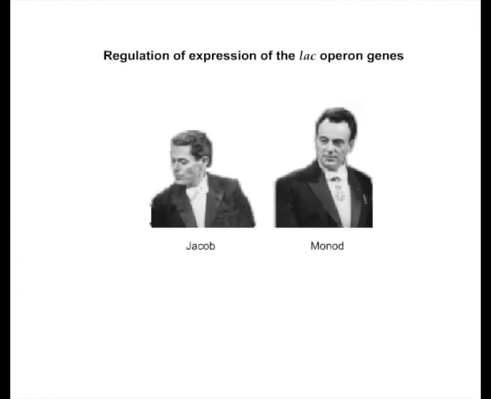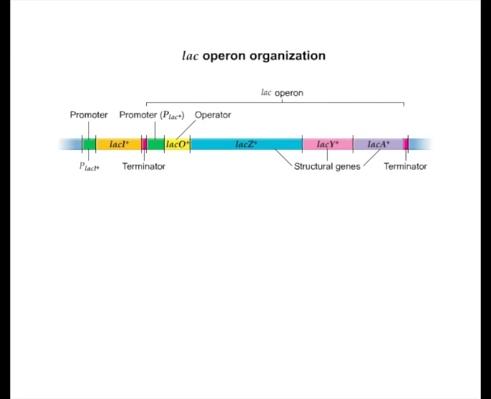Bacteria adapt to changes in their surroundings by using regulatory proteins to turn groups of genes on and off in response to various environmental signals. Francois Jacob and Jacques Monod received the Nobel Prize for their experiments, which increased our basic understanding of how the lactose metabolizing genes are regulated in E. coli. There are three structural protein-coding genes involved in lactose metabolism in E.